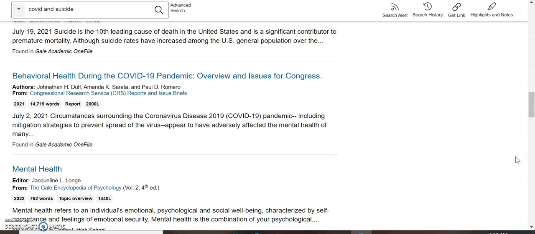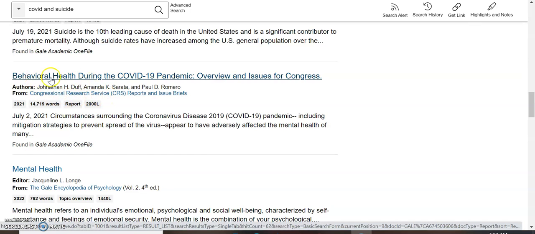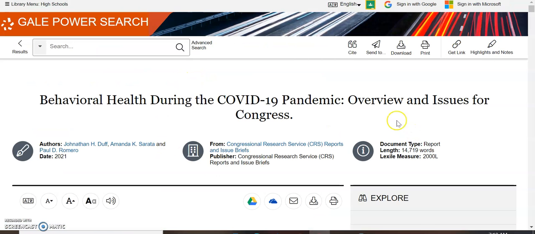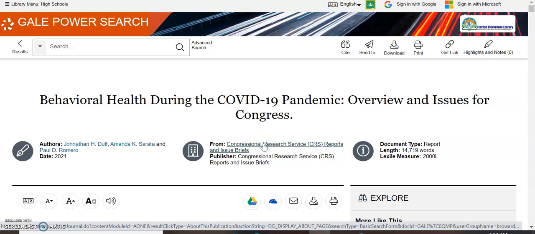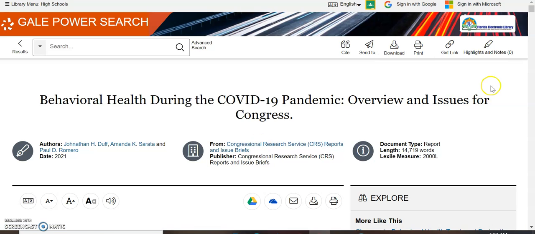I actually didn't find much of what I was looking for when I searched for long COVID on Gale, but then I searched for COVID and suicide, and I found this government document from the Congressional Research Service on behavioral health during the COVID-19 pandemic. So I opened that up. I realized that that has some information that I might be able to use, and I know, first of all, I'm finding this from a quality database, but secondly, I know that government documents are something that I'd be looking to add to my collection for my working bibliography.